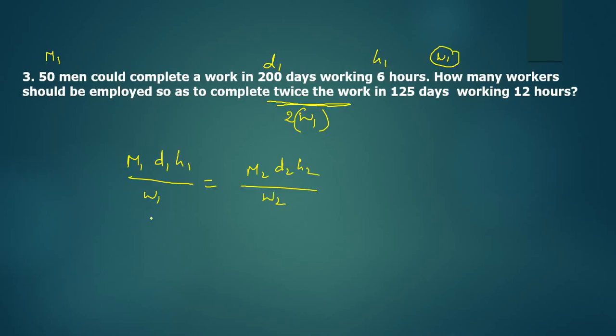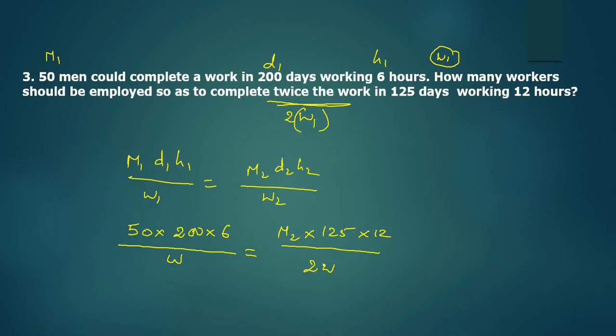Now what is M1? It is given as 50. Days is given as 200. H1 is given as 6. Consider W1 to be W. M2, what is M2? That is what we have to find. M2, days 125, hours 12, divided by twice the work he said, so 2W. W and W will get cancelled.